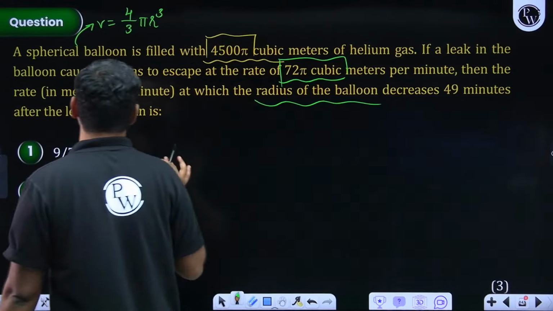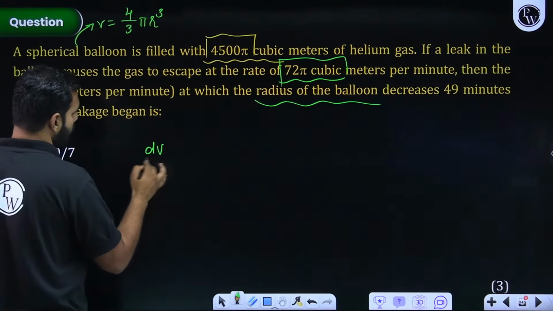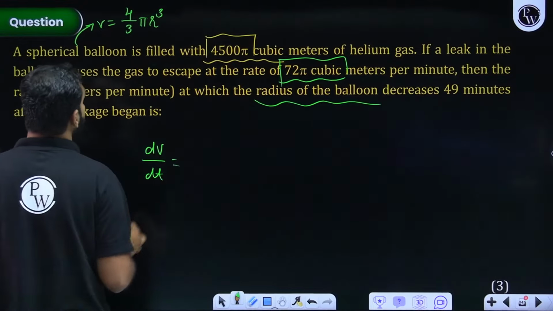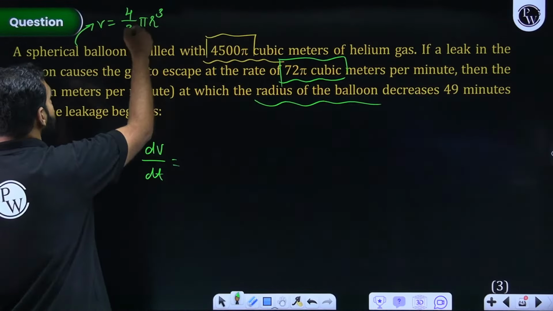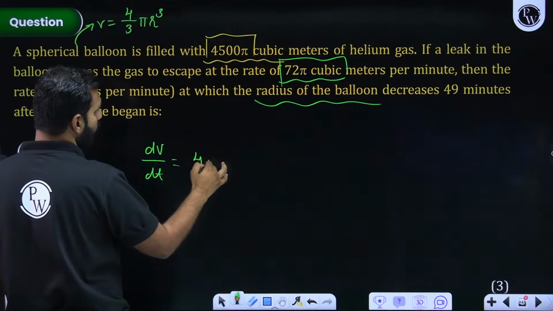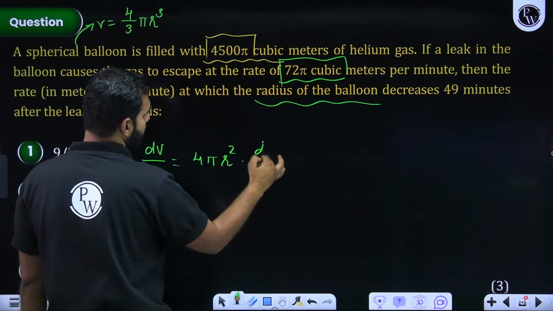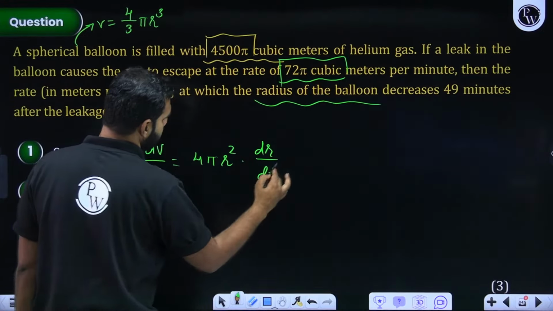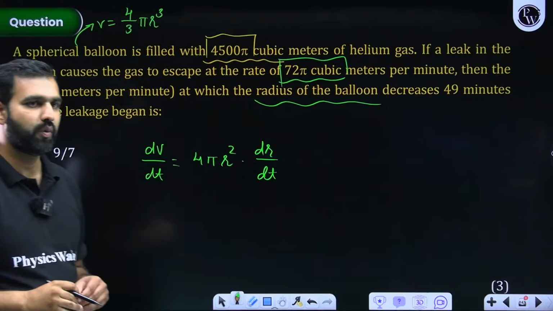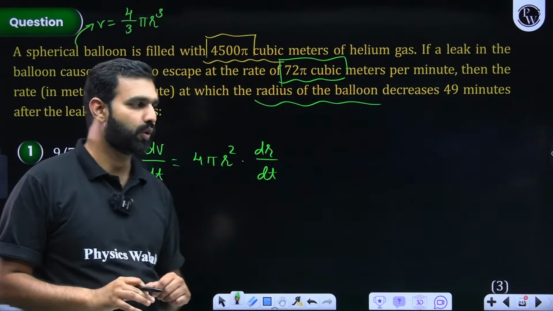Let's talk about dV by dt first of all. So when you talk about dV by dt, I need not tell you, 4 by 3, so this 3 and this 3 are cancelled. 4 pi r square times dr by dt. Everybody understood this particular equation? How did I create this? All the participants who are watching it online.